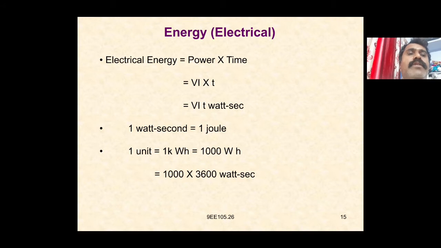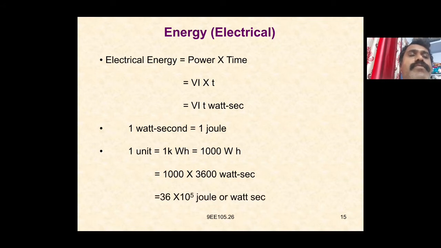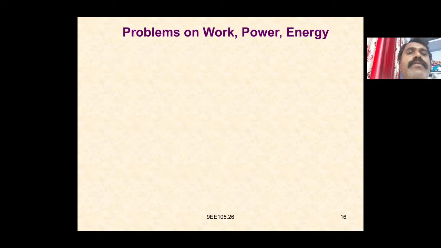That is 1000 into 3600 watt seconds. So these hours can be converted into seconds, that is 60 into 60, which is 3600 watt seconds. So here 3.6 into 10 to the power of 6 joules or watt seconds.